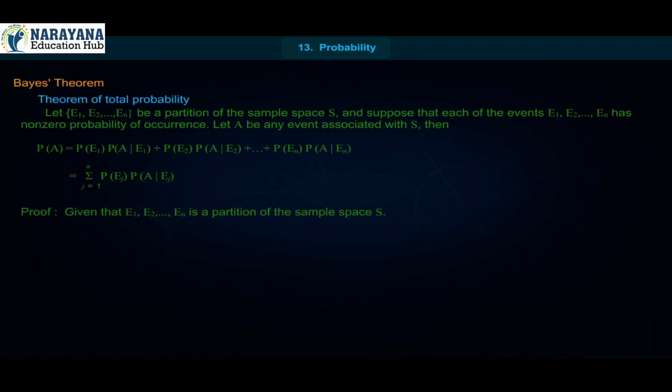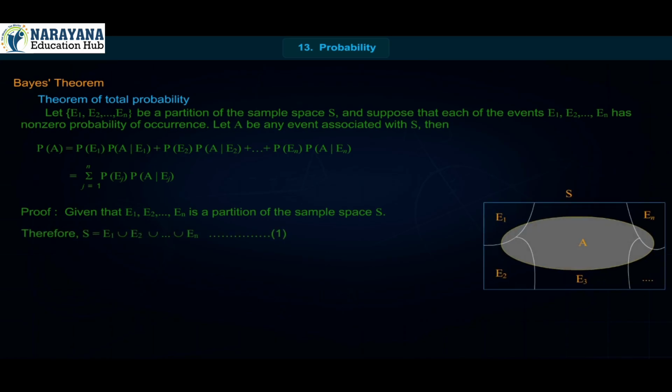Proof. Given that E1, E2 up to En is a partition of the sample space S. Therefore, S is equal to E1 union E2 union up to union En, equation 1, and Ei intersection Ej is equal to phi, where i is not equal to j, i, j is equal to 1, 2 up to n.